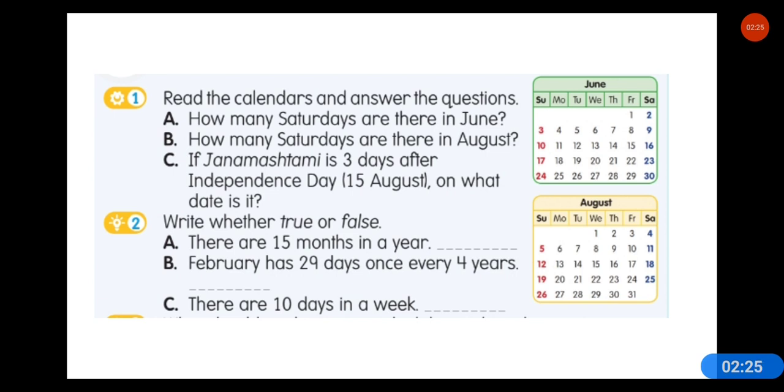If Janmashtami is 3 days after Independence Day, on what date will it come? So Independence Day is on 15th of August, and just calculate 3 days after 15th of August: 16, 17, 18. It will fall on 18th of August.